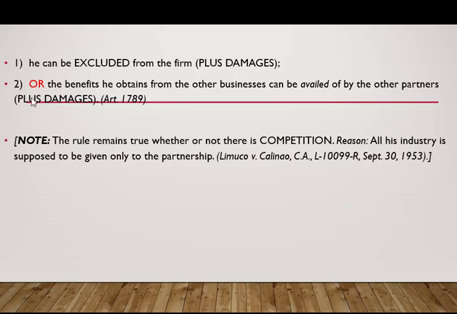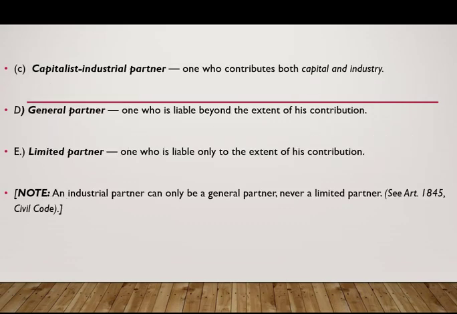Aside from that, either the partnership would benefit from what he has obtained from that business, or that benefit could be availed by other partners, plus damages. The rule remains true whether or not there is competition because all his industry is supposed to be given to the partnership only.